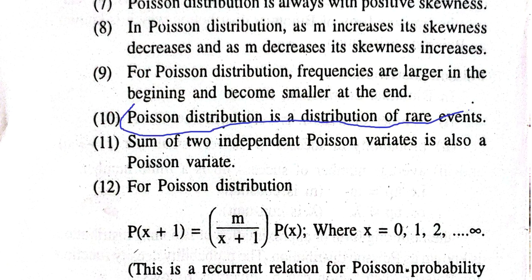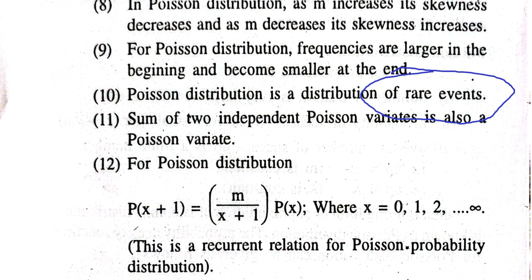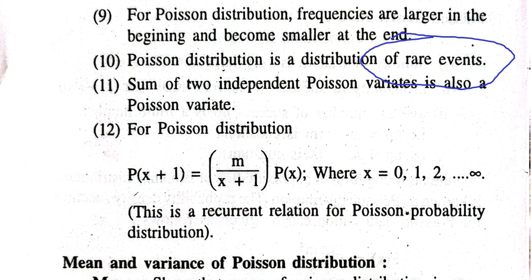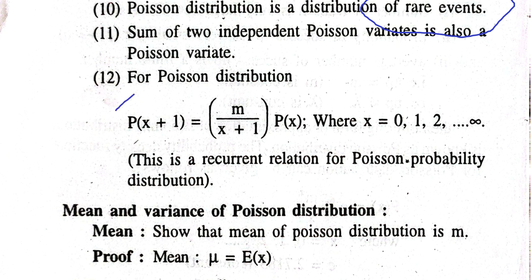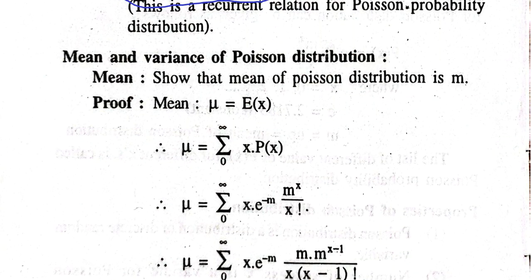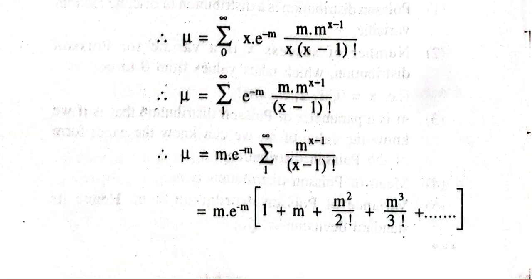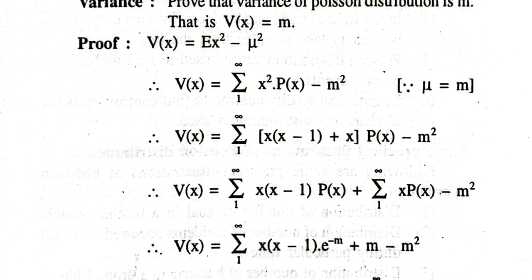This is one of the important properties. Poisson distribution is a distribution of rare events. So whenever the example is related to rare events, you can use Poisson distribution. Then the sum of two independent Poisson variates is also a Poisson variate. This function is known as the recurrence relation for the Poisson distribution. These are the properties. We are not going through the proof of these properties.